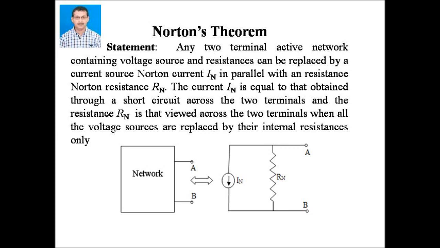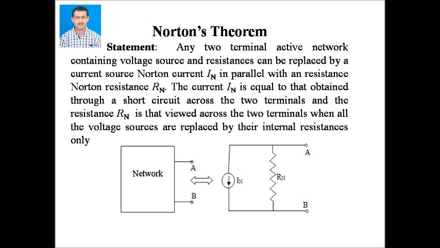Any two-terminal active network containing voltage sources and resistances can be replaced by a current source IN, which is known as Norton current, in parallel with a resistance RN, which is known as Norton resistance. The current IN is equal to that obtained through a short circuit across the two terminals, and the resistance RN is that viewed across the two terminals when all the voltage sources are replaced by their internal resistances only.